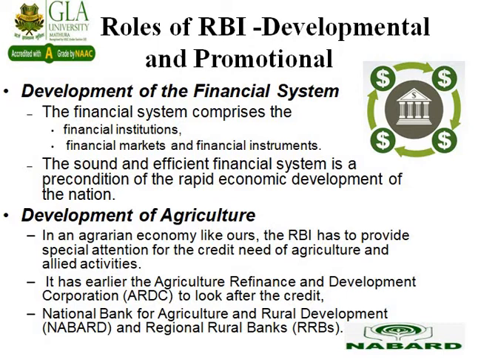Why is this important to understand? Because a sound and efficient financial system is a must for the rapid economic development of any nation, any country. If it really needs to grow, the financial system is the backbone of it. So it includes these three things: financial institutions, financial markets, and financial instruments.